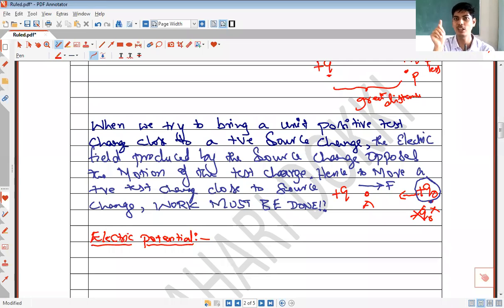Suppose if P is a point in the electric field, you can define potential at that point. A point hatra potential irtade. If X is a point in the electric field, you can define electric potential at X. If Y is a point in the electric field, you can define electric potential at Y. If Z is a point outside the electric field, can you define electric potential at that point? No, you cannot define electric potential at that point. So electric potential must be defined at a point in the electric field, right?